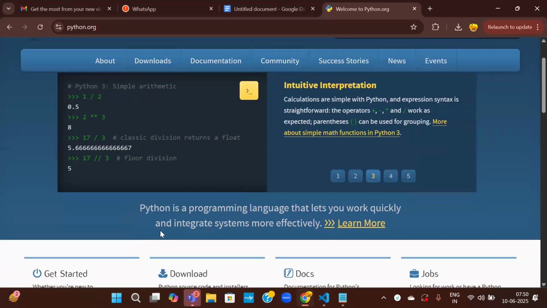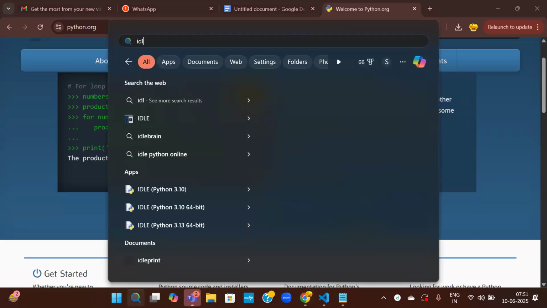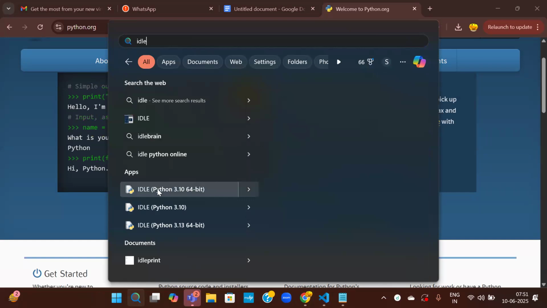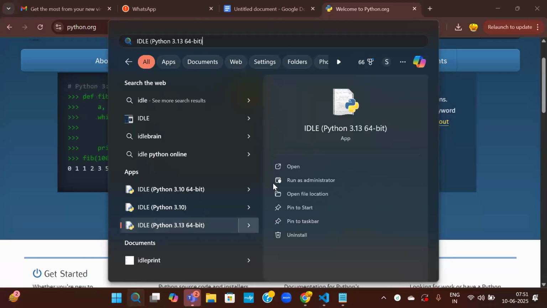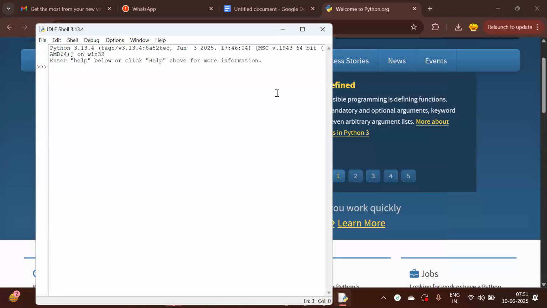Okay, now Python is installed for me. We have seen that 3.13.4 is the latest version available. After this installation, you will be able to see IDLE, which is the environment to execute Python programs. See here, this is the IDLE environment, the latest 3.13. Let me open that. This is how the IDLE environment looks.